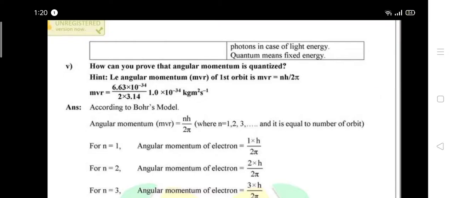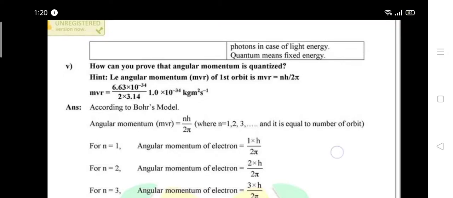Question 5. How can we prove that angular momentum is quantized? It means, when an electron moves around the nucleus in a circular path, its angular momentum is quantized. For this we can use the equation mvr = nh/2π.